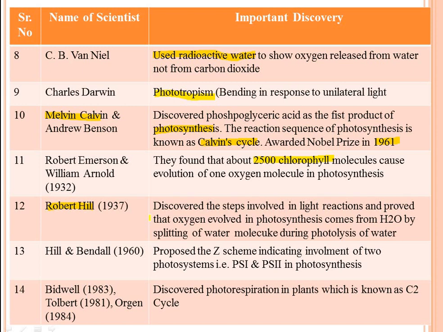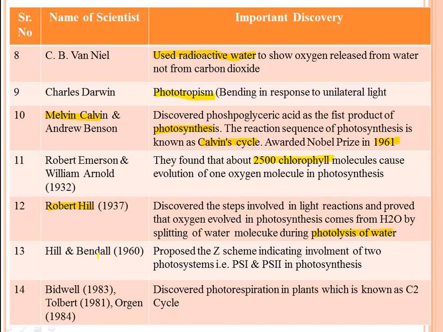Actually, we discussed earlier that water splits, and this phenomenon is known as photolysis of water. Water splits in non-cyclic photophosphorylation, where it donates the electron, and ATP and NADPH2 are synthesized. Therefore, this is a very important phenomenon, photolysis of water, discovered by Robert Hill.